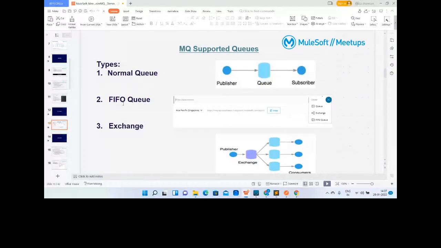FIFO queue: yes, first in first out. Exchange: yes, you can publish the message to the exchange, and all the queues which are assigned to it will have those messages, and all the applications or consumers assigned to those queues will get the messages. Perfect. We are good to go now.